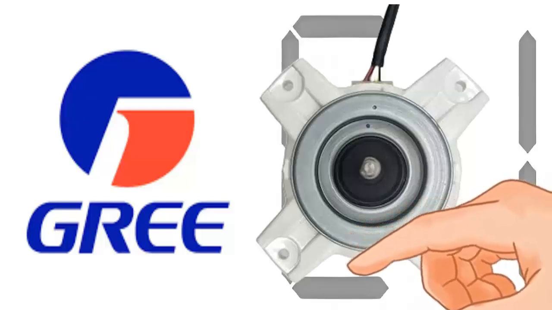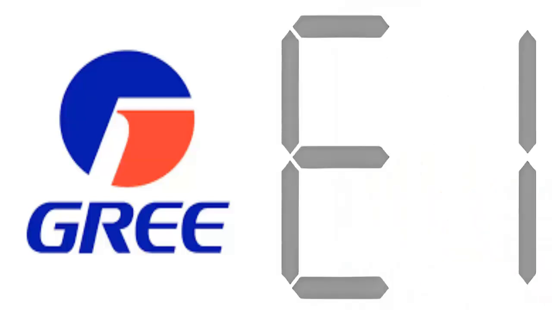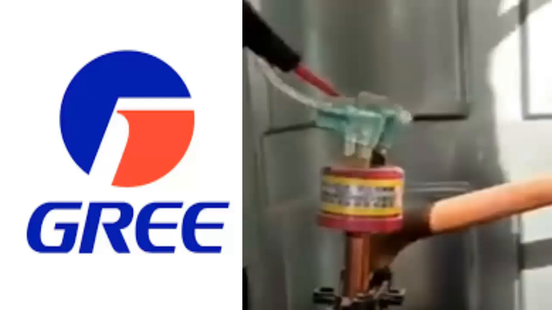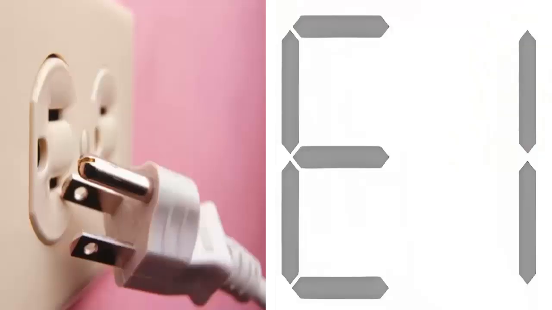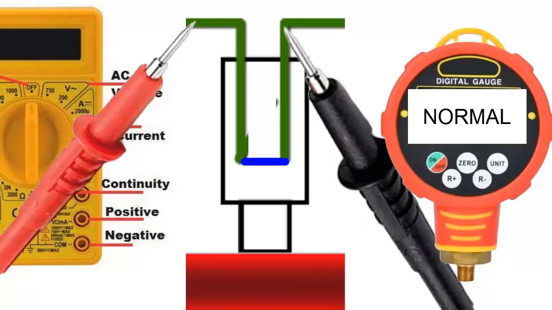5. Disconnect the unit from the electricity. Locate the high-pressure switch, and verify the electrical connections of the pressure switch. 6. Disconnect the electrical part of the high-pressure switch. Using a multimeter on the continuity setting, check for continuity between the switch terminals. There should be continuity while the switch is fixed to the piping.